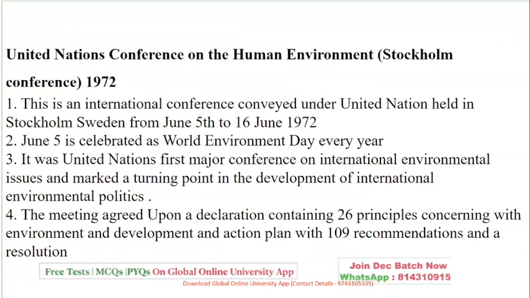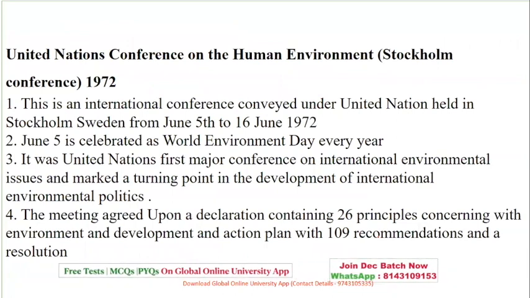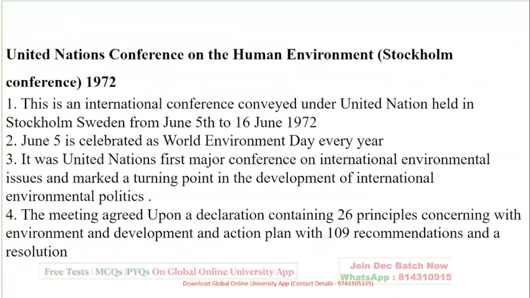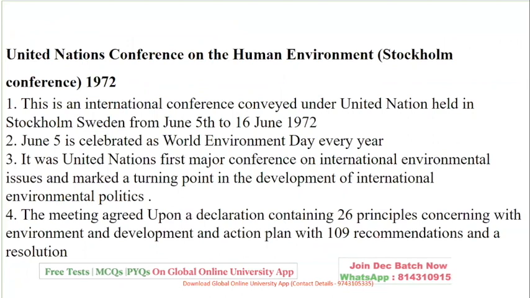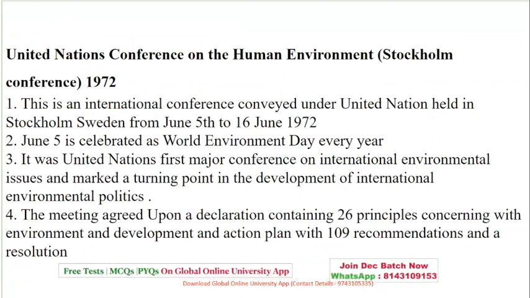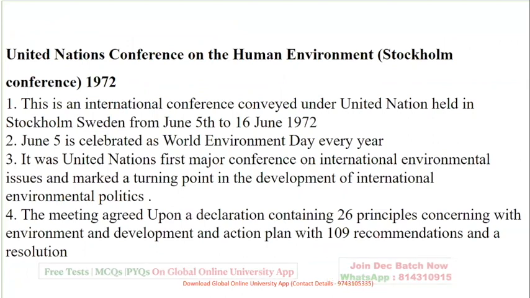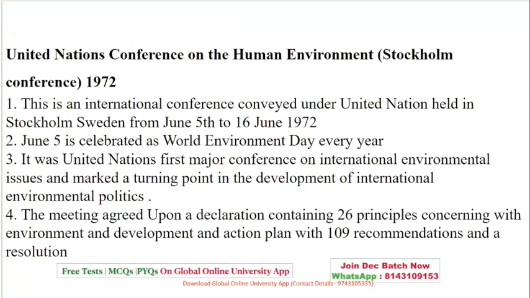Now, let's talk about the Stockholm Conference of 1972, which was an international conference held in Stockholm, Sweden, from 5th June to 16th June. That's the reason 5th June is celebrated as World Environment Day.